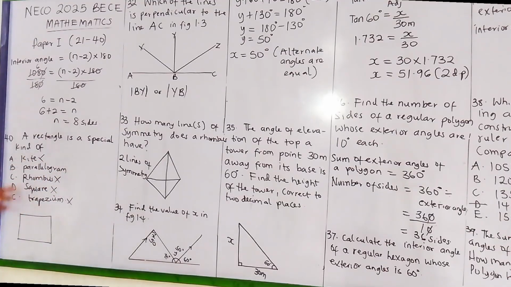So our answer will be a parallelogram, because the rectangle has 90 degree angles and opposite sides equal. So the rectangle is a special kind of parallelogram. Our answer is option B.